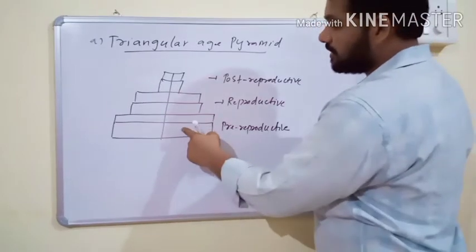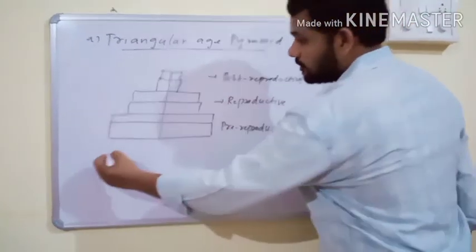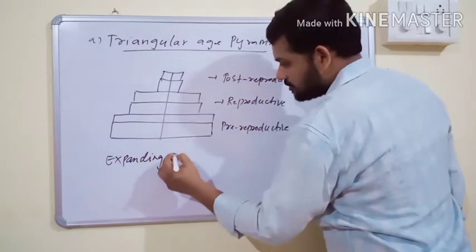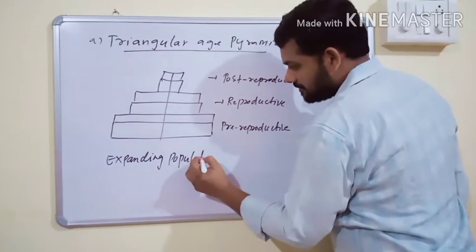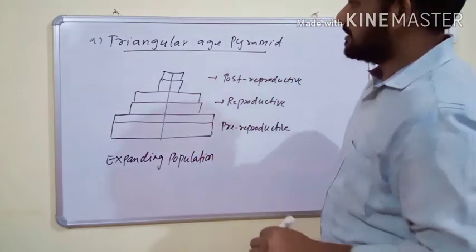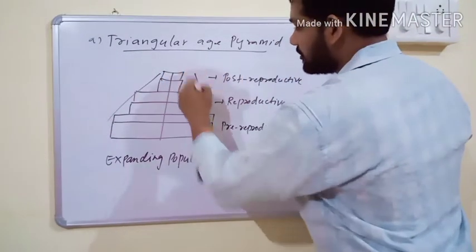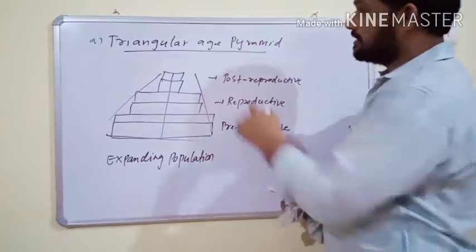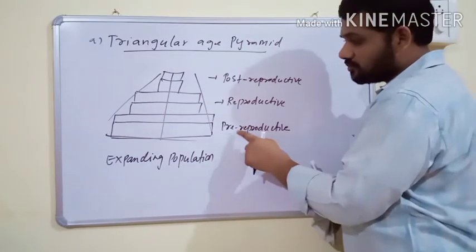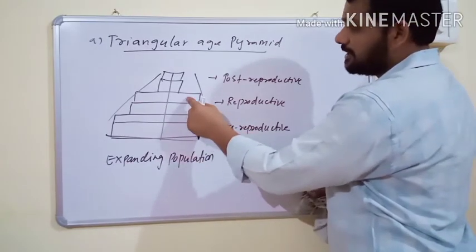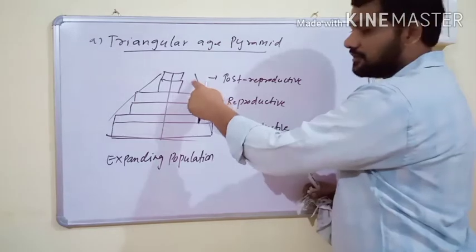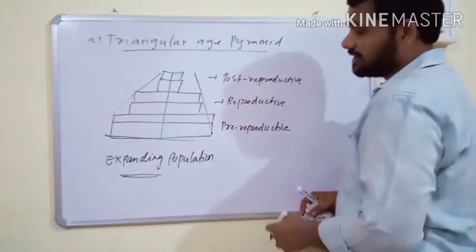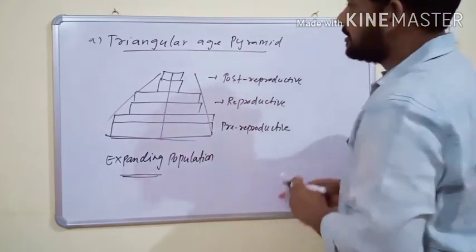This population always shows positive growth, hence it is called an expanding population. It appears like a triangle, hence it is called triangular. That's why this population always expands.